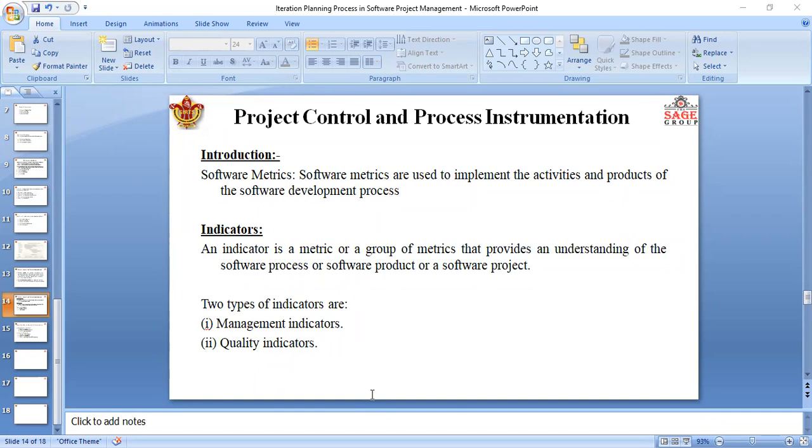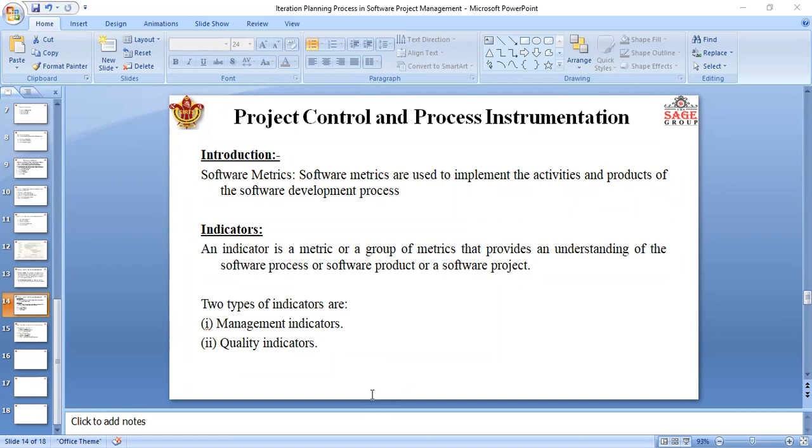So what is a management indicator and when do we use it? Management indicators, meaning technical progress, financial status, and staffing process, are used to determine whether a project is on budget and on schedule.